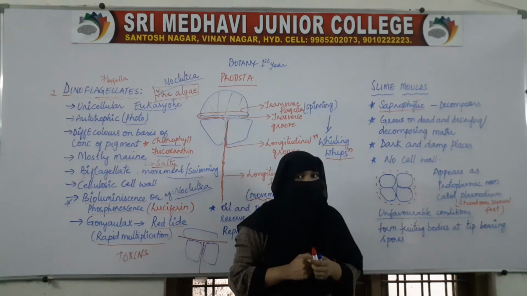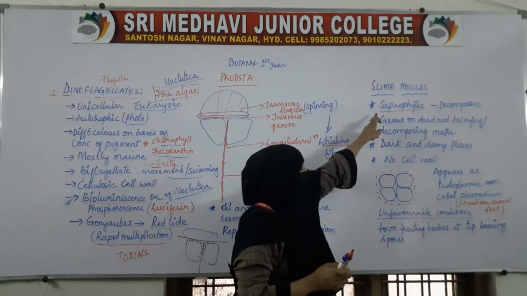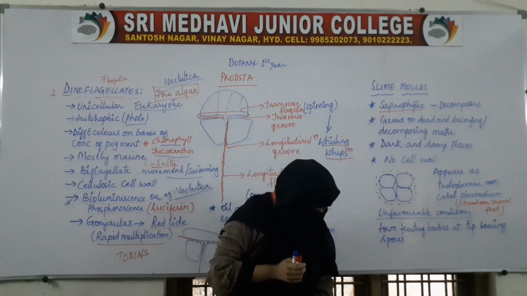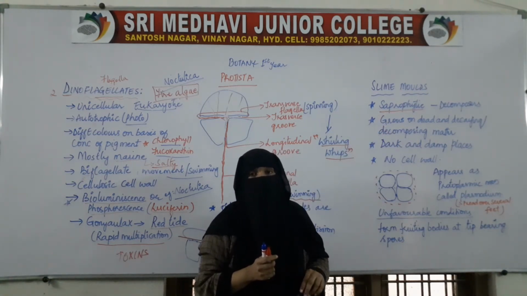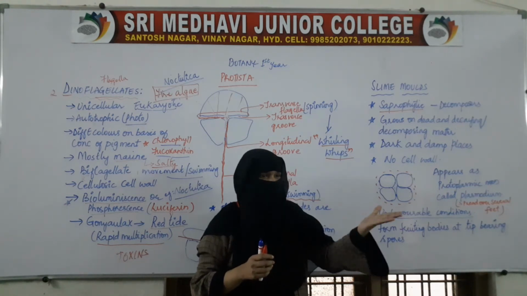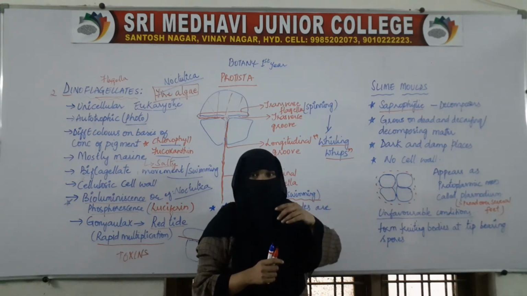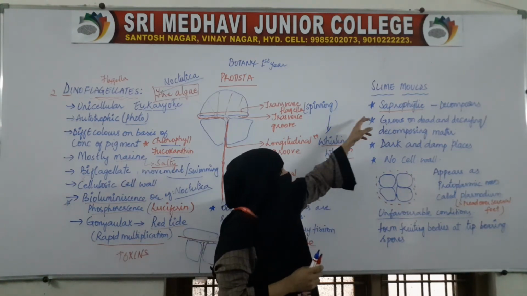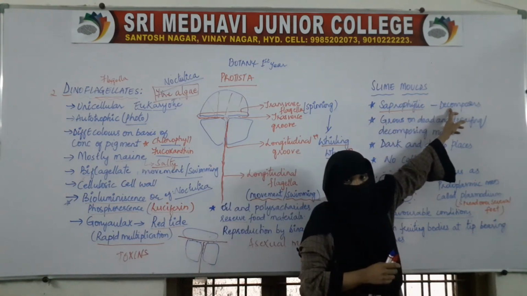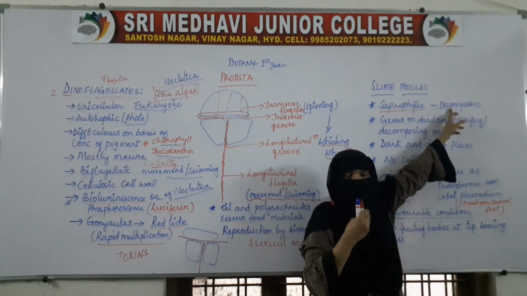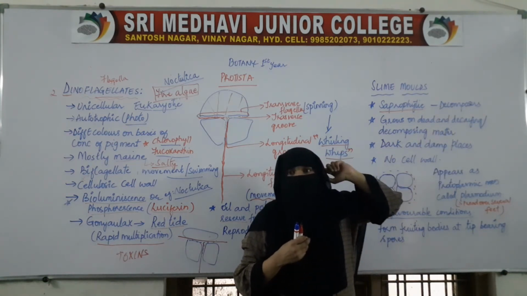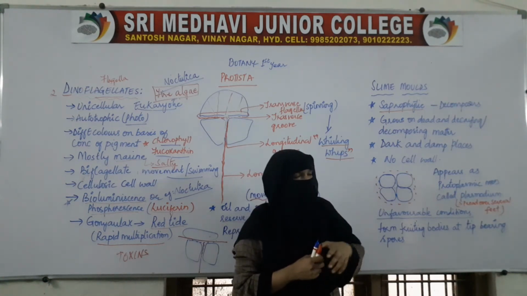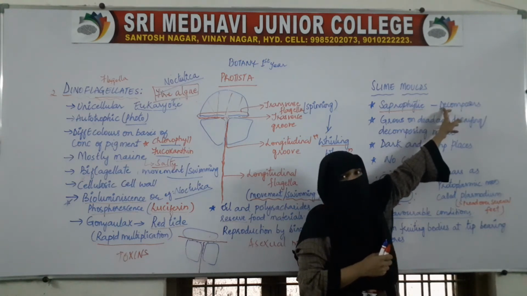They are not autotrophic. They are saprophytic, that is, they feed themselves on dead and decomposing matter. When there is dead and decomposing matter, the cell moves along with it and engulfs that organic matter. So they are called decomposers, because they feed on the dead bodies of plants and animals.